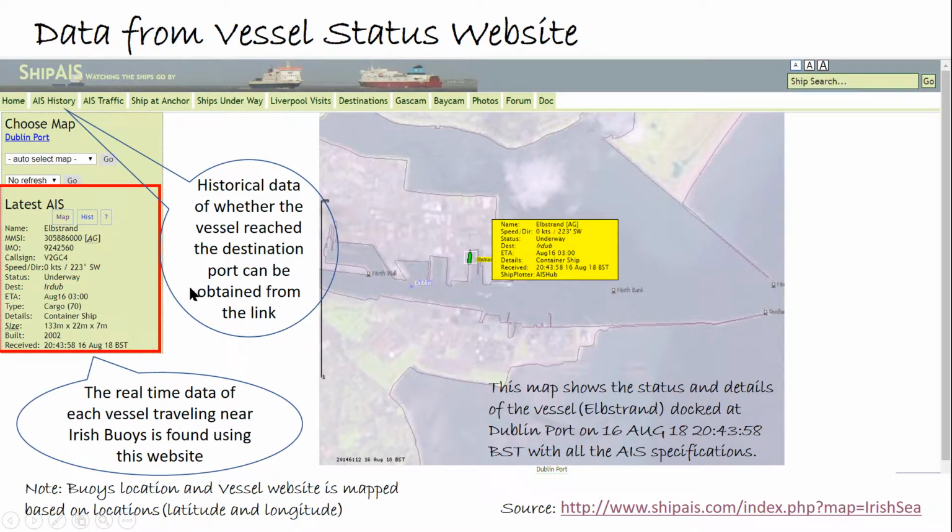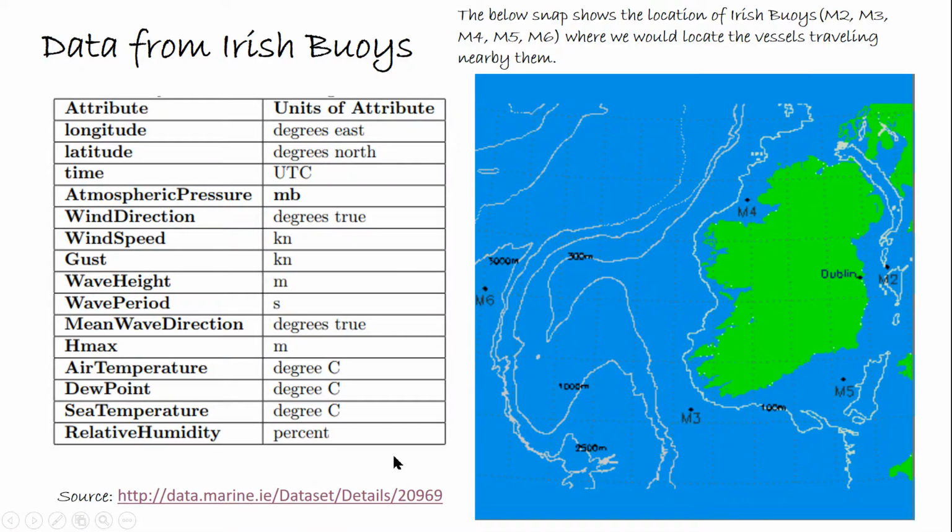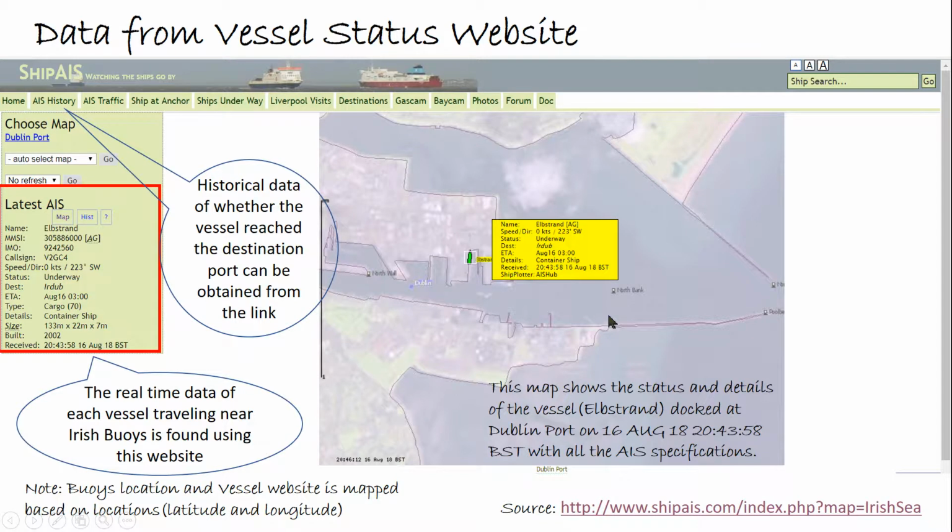We can also collect data from a historical dataset, which I would use to train my model for both the algorithms. Vessel information is mapped based on locations. We will be connecting this dataset with the Irish Sea buoys dataset based on longitude and latitude. Both will have a common location for the buoys, which I would map and then take forward. Both datasets are public datasets. The link for the datasets is here.